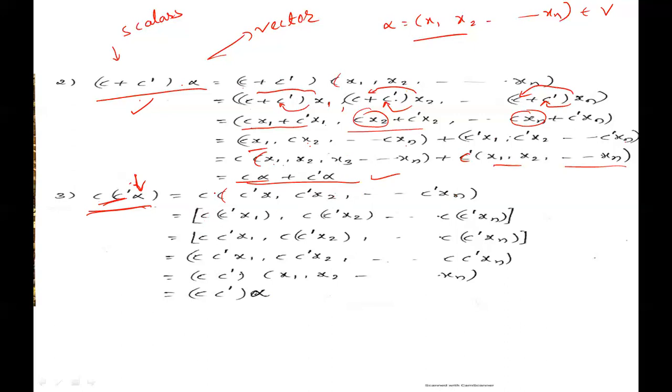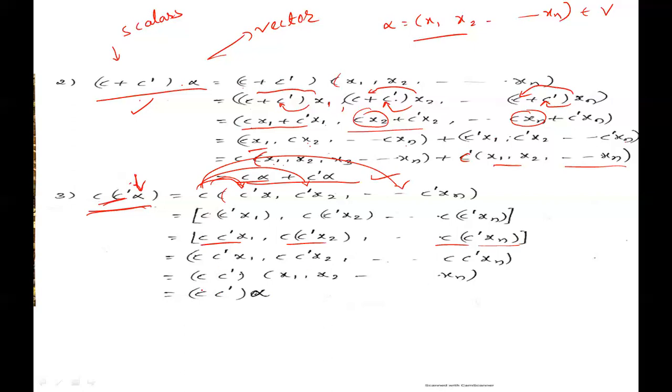Next, multiply c to each term: c into c dash x1, c into c dash x2, and so on, c into c dash xn.